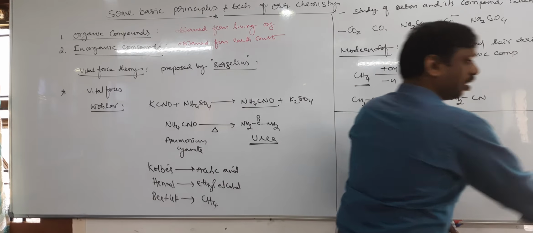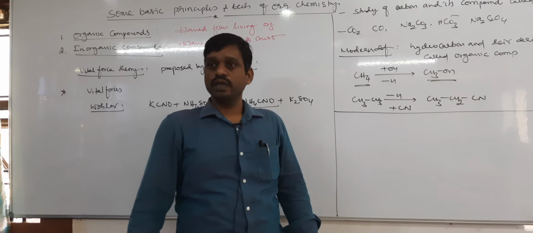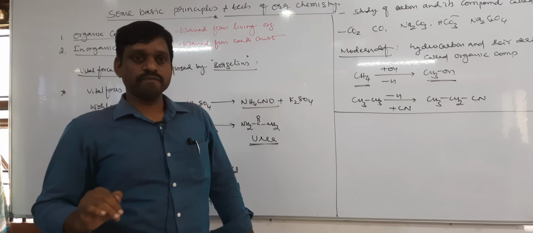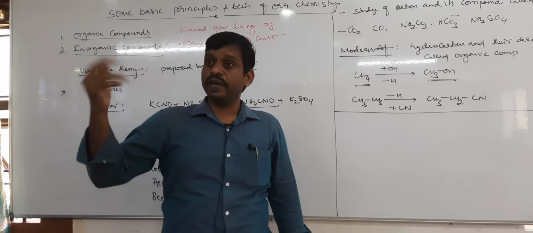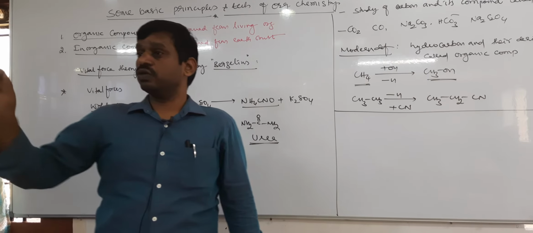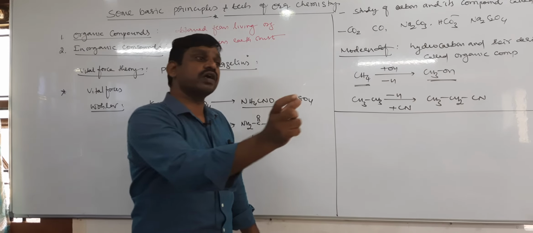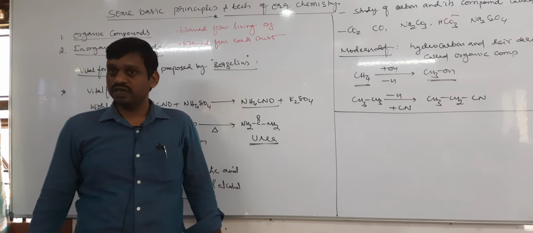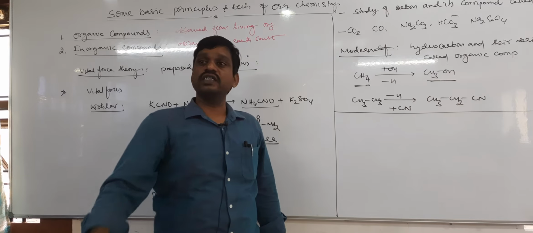Next, we know that in chemistry we have a separate study for carbon only, that is organic chemistry. In the periodic table there are 118 elements. Out of 118 elements, only carbon has a separate study, that is organic chemistry. Then what is the reason that we have a separate study of carbon and its compounds?